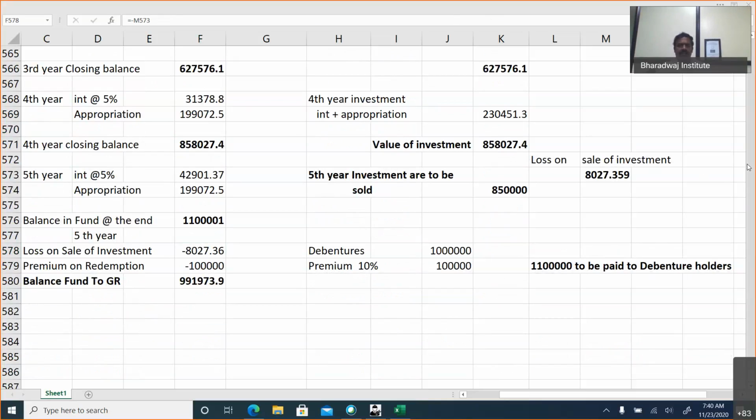Yeah, PV factor will be provided. Present value factor will be provided. PV factor, annuity factor, all those things will be provided.